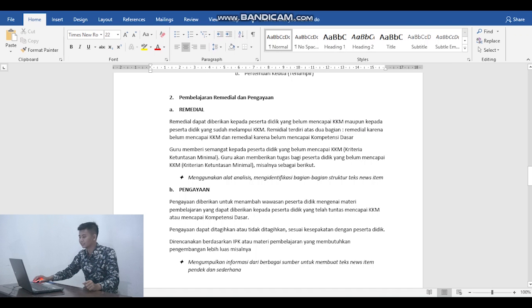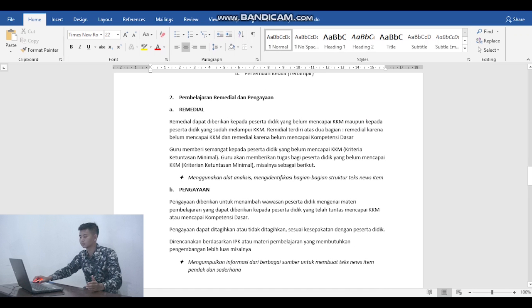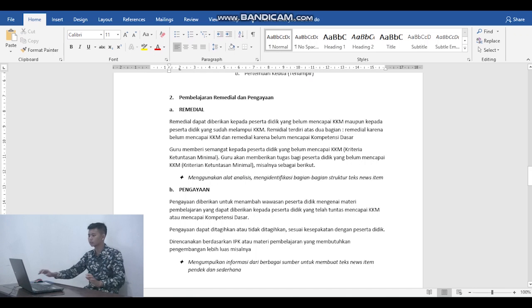And then the assignment instrument. In the assignment instrument I use remedial and pengayaan. I don't know how to say pengayaan, enrichment or something in English, but forget it.